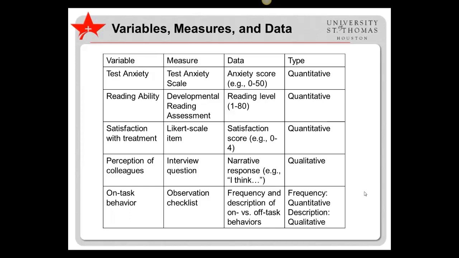response received. Finally, on-task behavior could be measured with an observation checklist, which could yield both the frequency of on versus off-task behaviors, as well as a description of such behaviors. In this case, the variable would have both a quantitative part, that is, the frequency, and a qualitative part, that is, the description.